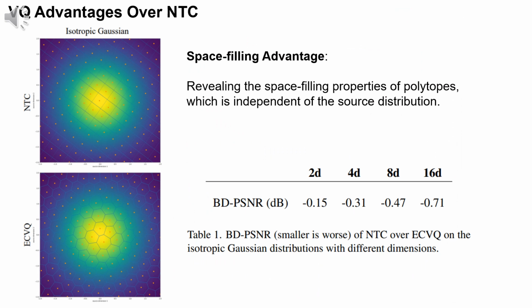We find that even for a simple isotropic Gaussian distribution, SQ with nonlinear transform cannot learn to approximate hexagon-like quantization cells, where the hexagon is the polytope with the best space-filling properties in 2D space. Under the high-rate assumption, the gain of space-filling advantage is about 1.53 decibels as the dimension approaches infinity. Following this conclusion, we experimentally provide the BD-PSNR results by comparing SQ with nonlinear transform to VQ on isotropic Gaussian distributions.